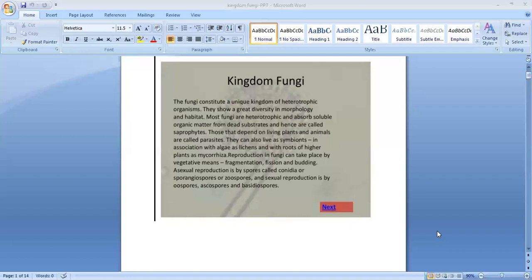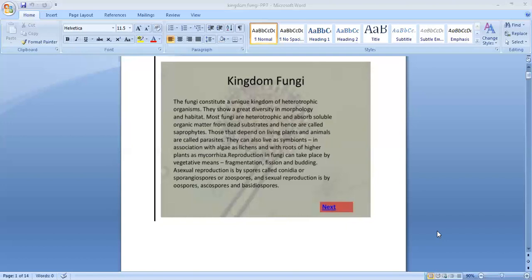The third one is budding. Budding means in the cell itself you can see some bud-like structures. That bud-like structure separates and grows as a new individual. That is called budding. So these are the three types of vegetative reproduction: fragmentation, fission, or budding.